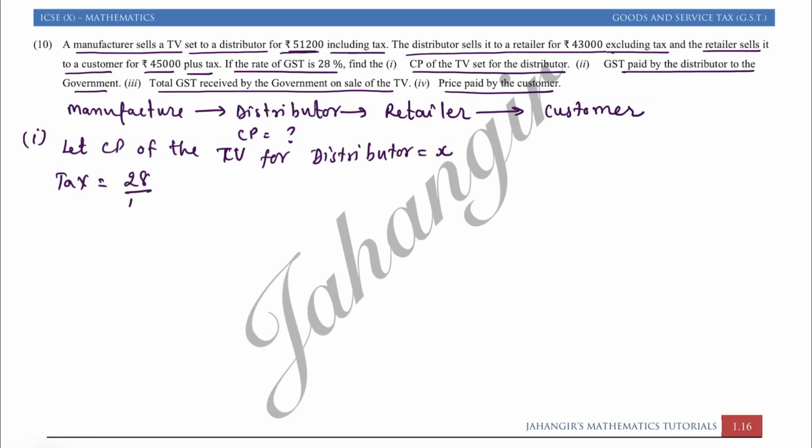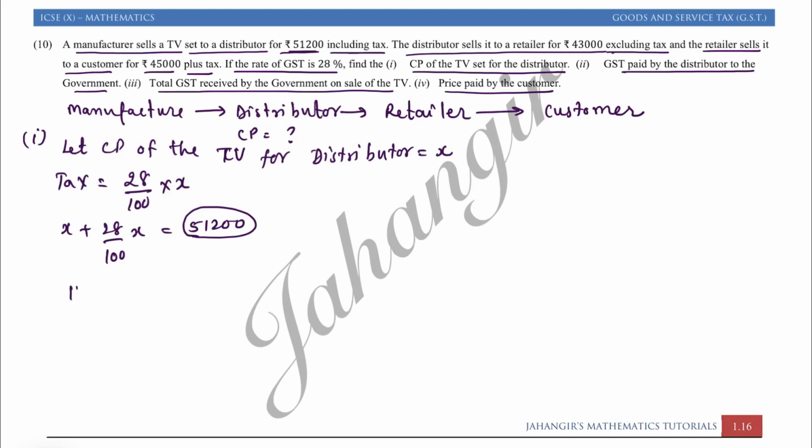Now X is charged 28% tax. So 28 upon 100 into X. So I can say X plus 28 upon 100 into X will give me 51,200, because this amount is including tax. Means the selling price plus tax, both added together, gives 51,200. What we had taken is the selling price of the TV set for the manufacturer, which is equal to the cost price of the TV set for the distributor.